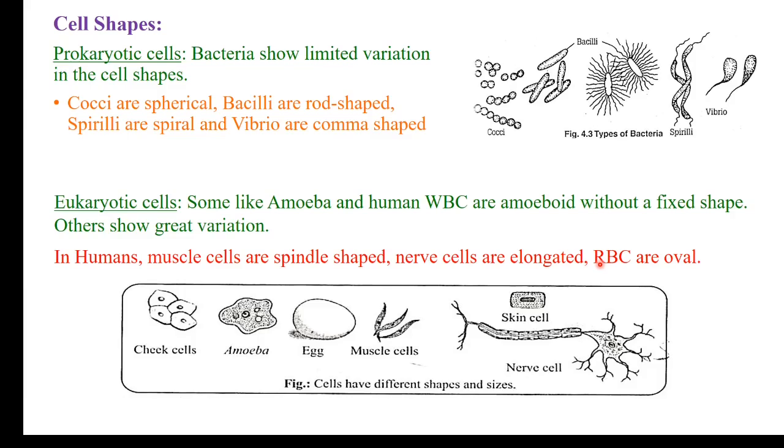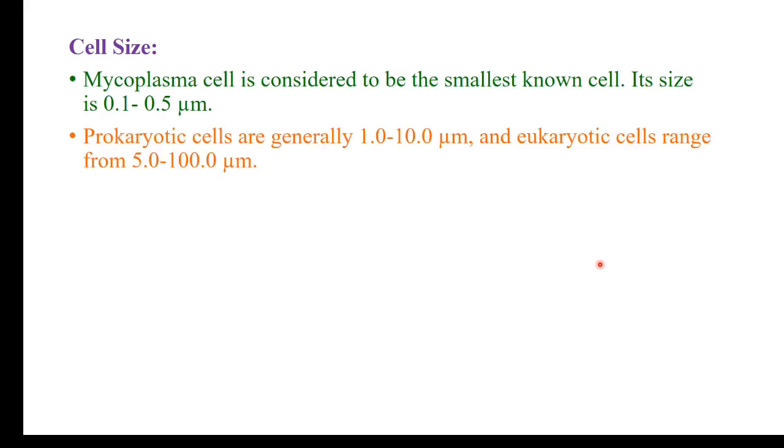In other organisms, some amoeba-like organisms do not have a fixed shape. They can change shape. Even our WBCs also change shape. They are called amoeboid cells. They do not have a fixed cell shape. In humans, muscle cells and spindle cells are all elongated. RBCs are oval. Nerve cells are the longest cells in the human body, and like that.